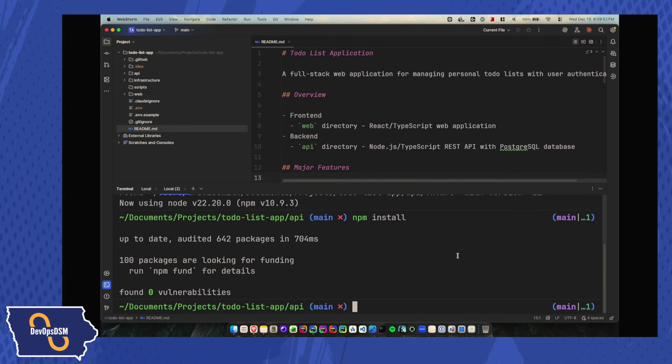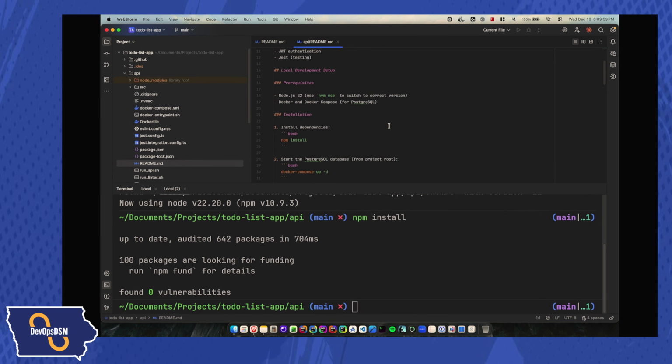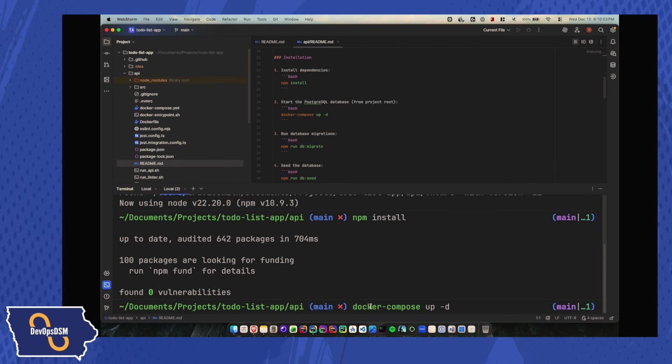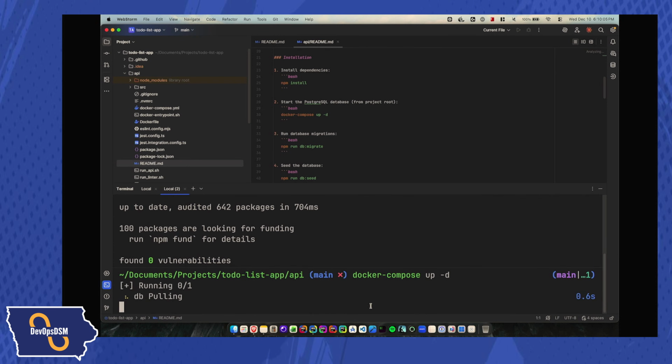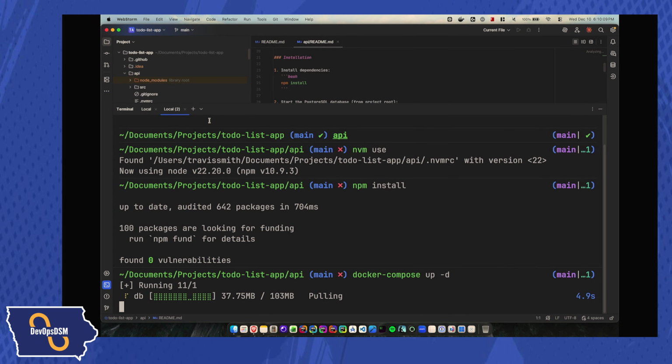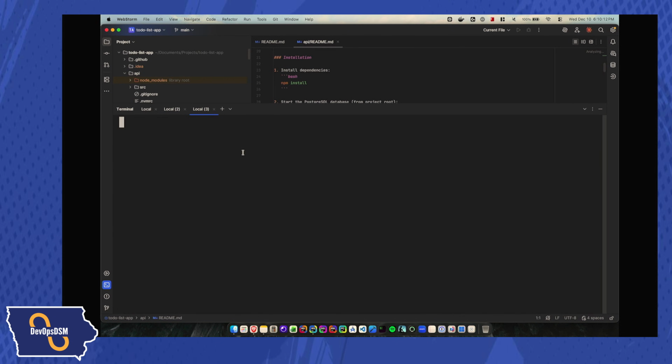So then, let's pull up the README for the API just so I can remember exactly what the commands are to start it up. So it looks like, oh yeah, Docker Compose. I have it set up for Docker. So I'll go ahead and hit docker compose up, and it's going to get the app up and running. It's going to start with the API. And I'm going to go ahead and get another terminal going here.